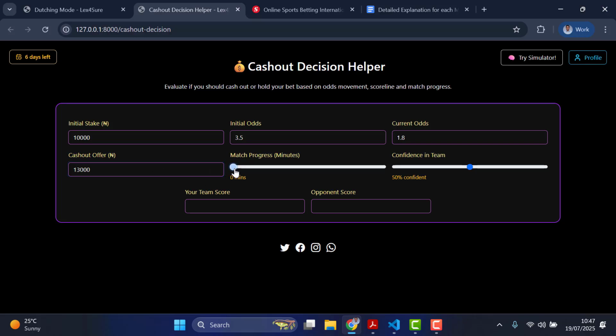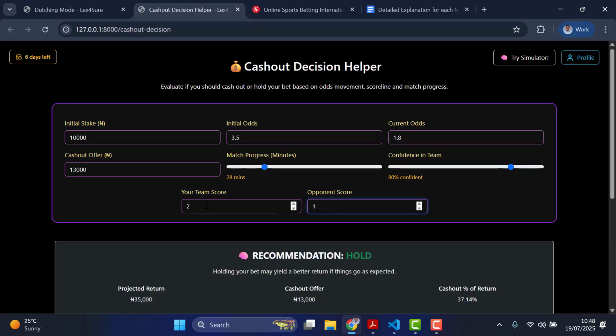So now you state what the current minute of that match is. Let's say they are still playing at 28 minutes, like it's still around the first half. Now it asks what your confidence is in the team you think is going to win. So drag the slider, probably I'm 80% confident. Then put the current score you are seeing in the live match. So let's say the score is 2-1.